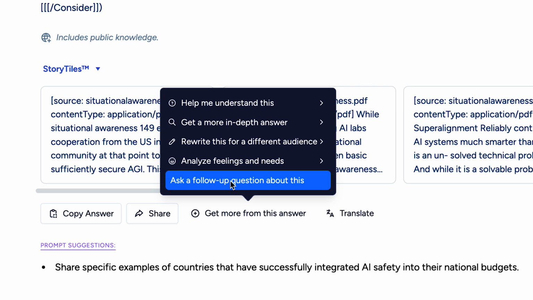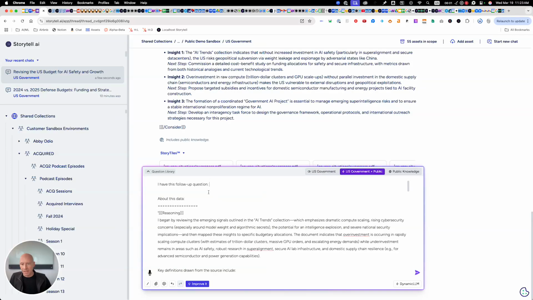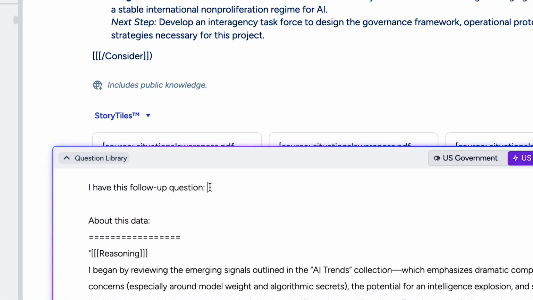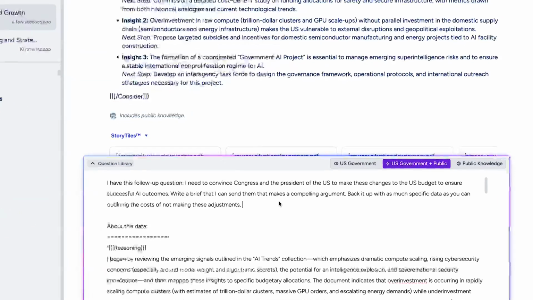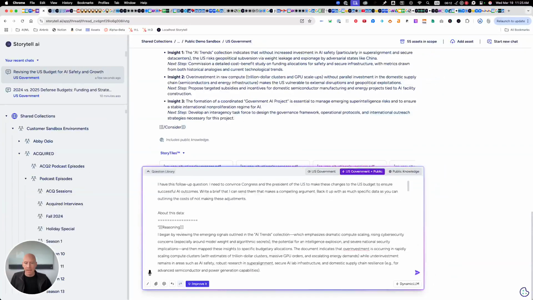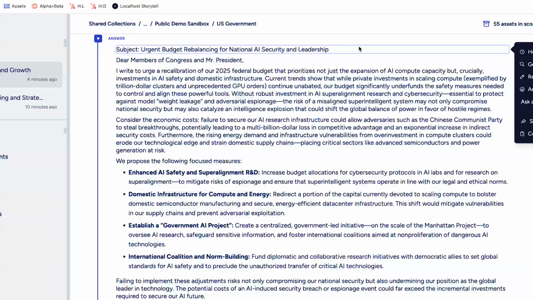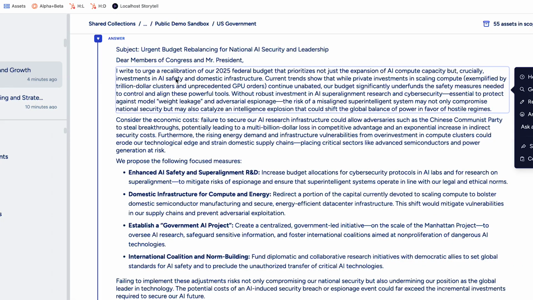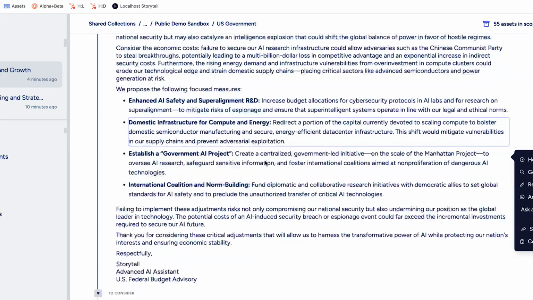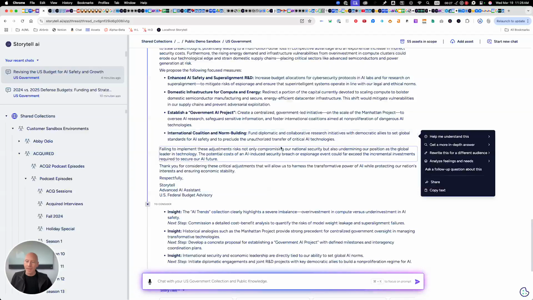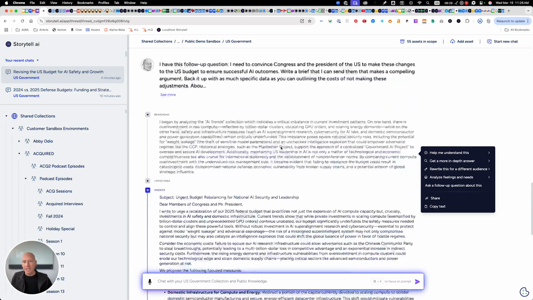I'm going to say get more from this answer, and ask a follow-up question about this. This puts the answer in, and I can ask this follow-up question. I need to convince Congress and the President of the US to make these changes to the budget to ensure successful AI outcomes. Write a brief I can send them. And so here it is. Let's ask Storytell to do that for us. And here it is. Subject: urgent rebalancing for national AI security and leadership. I write to urge a recalibration of our budget, and then it shares details about this.